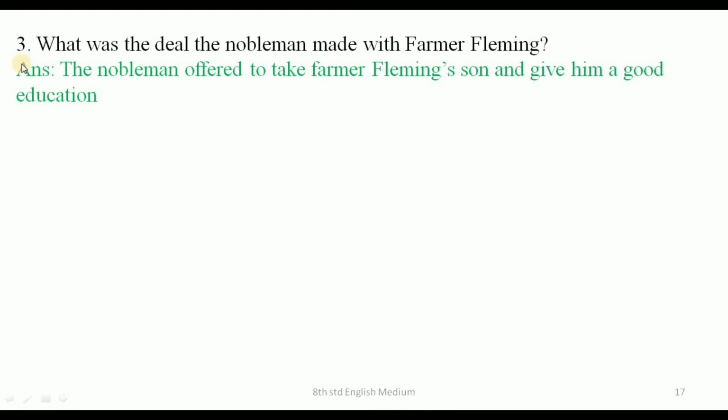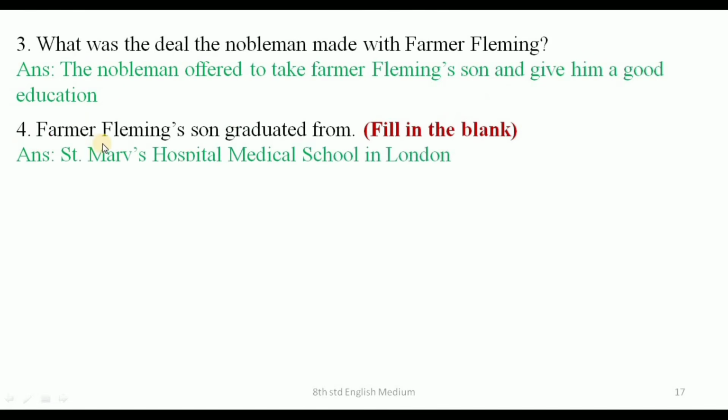Third one, what was the deal the nobleman made with Farmer Fleming? The nobleman offered to take Farmer Fleming's son and give him a good education. Next one, Farmer Fleming's son graduated from, fill in the blanks.